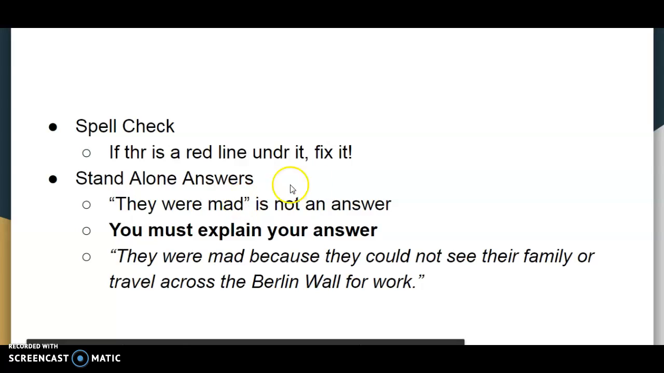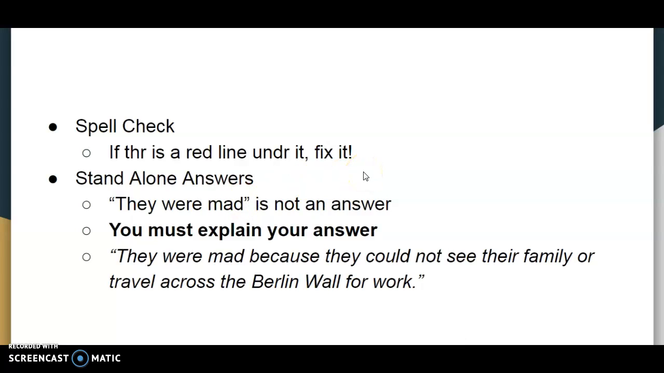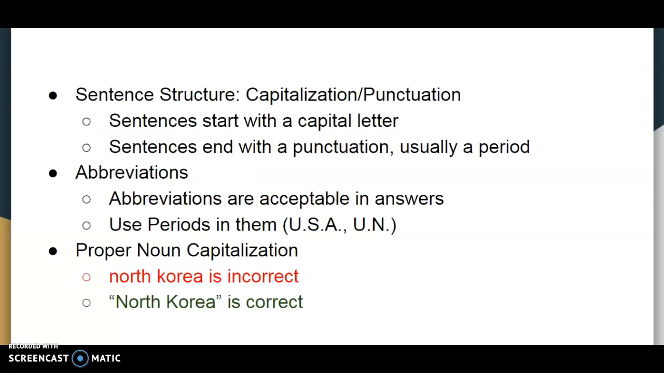Also, wait for this to pop up. There we go. Make sure your answers are standalone answers. We need to make sure we're using more than just a few words to give our complete idea. Make sure you're using good information and also giving the whole answer, not just a few words.